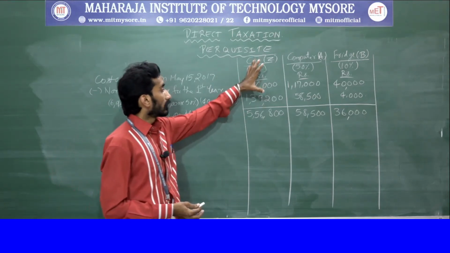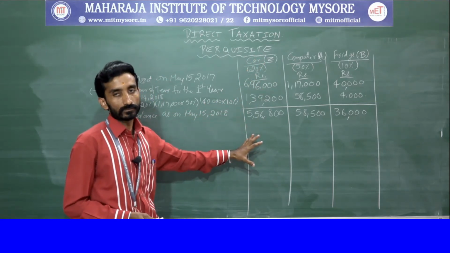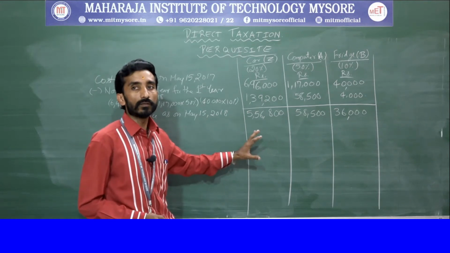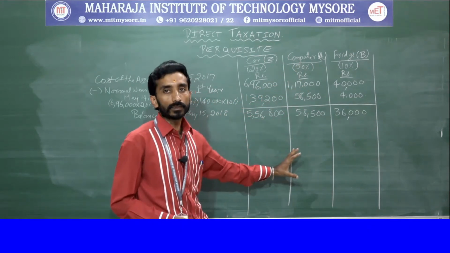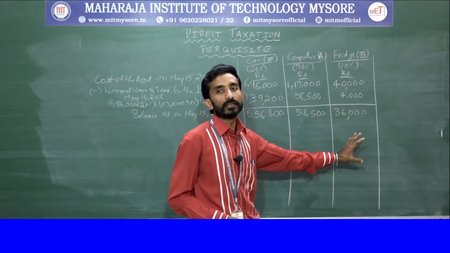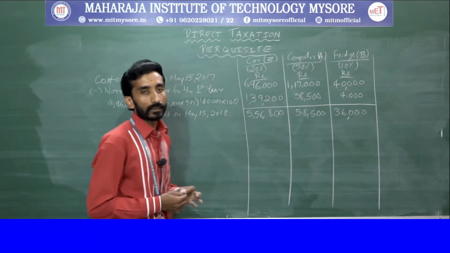Next, while giving the depreciation, how will it be given? Remember this: with respect to car, it is the written down value method, also called the reducing installment method. Again with respect to computer, the reducing installment method. For this, the actual cost method, that is the straight line method. Based on that you need to calculate.